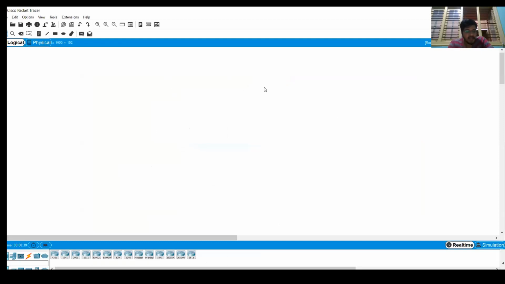Okay. Now I have shared this Cisco Packet Tracer. Let me connect the devices here. Let me make clear what is an extended service set and what is a basic service set. So in this Wi-Fi mode, if I want to connect one access point, let me connect a few of the access points.